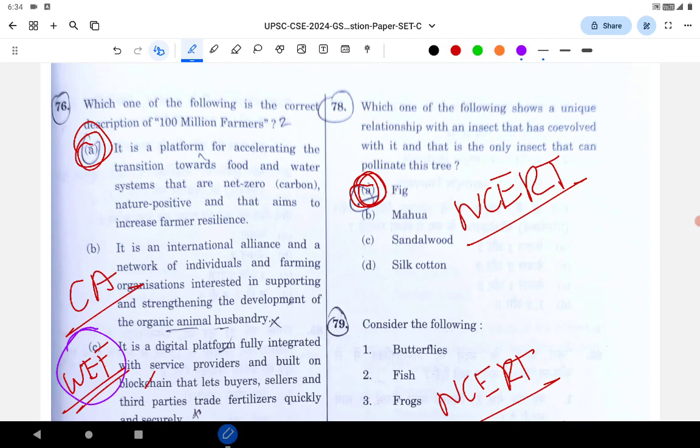Fig. See, for the environment, 12th NCERT, people say that the last 4 chapters are important. Question number 78 and question number 79 are directly picked from the NCERT. Last 4 chapters, 12th. So the answer is Fig. It is directly given. We have shared even the screenshot in our Telegram group.